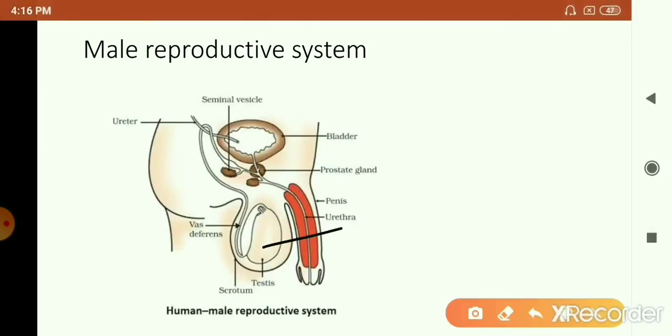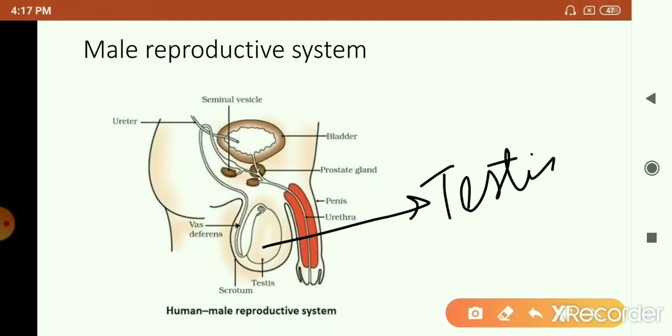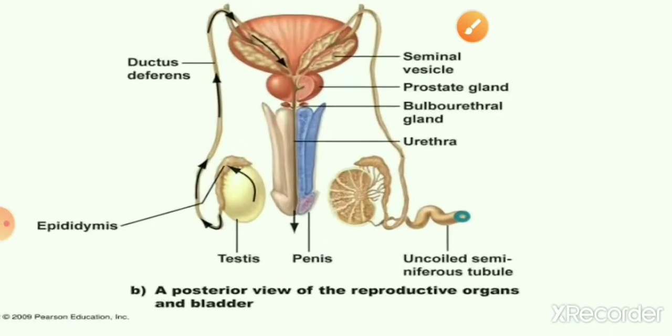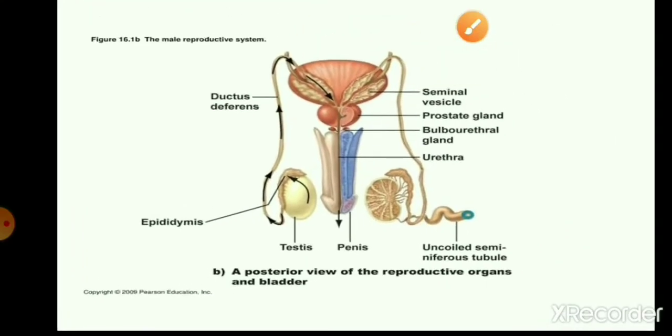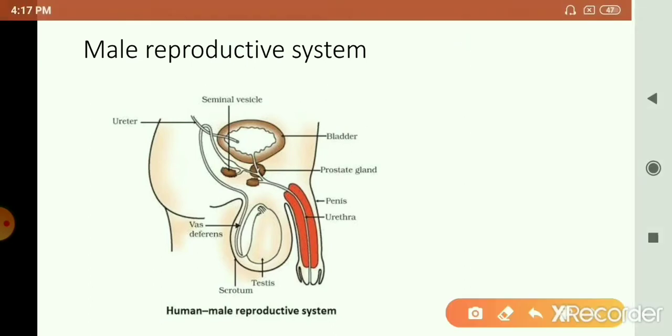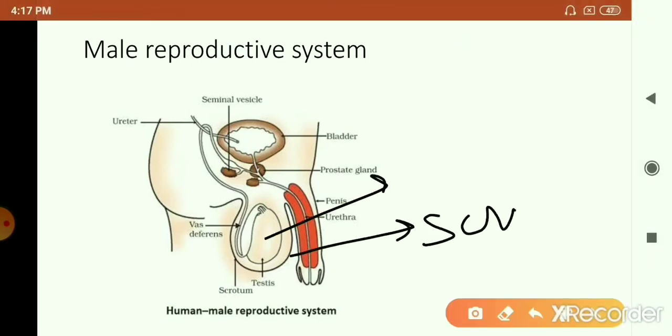As I said, the primary sex organ of the male is the testis. There are two testes present in this diagram. The testis is present in a sac-like structure outside the abdominal cavity. That sac-like structure is called the scrotum. So you can see the testis located in the scrotum, outside the abdomen.